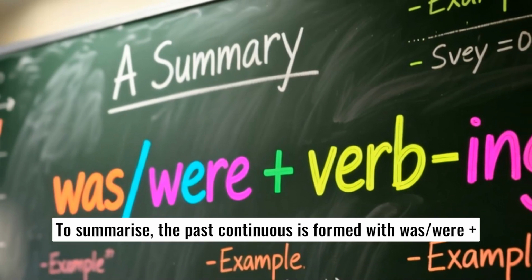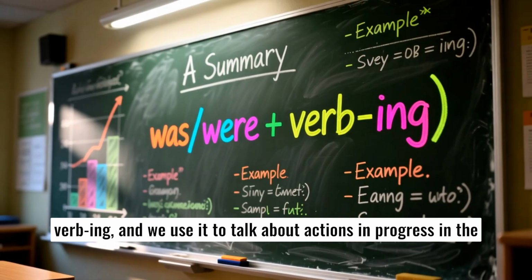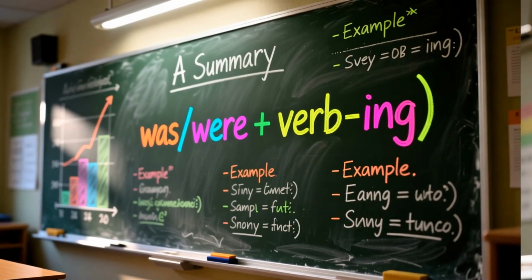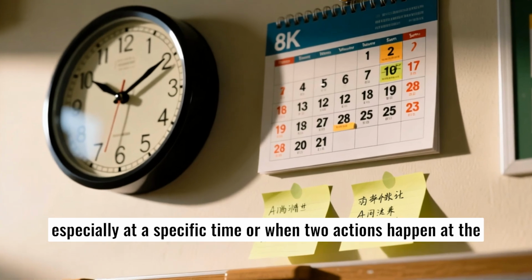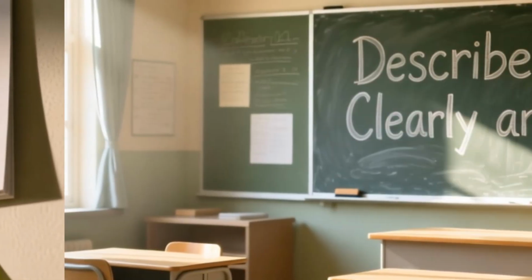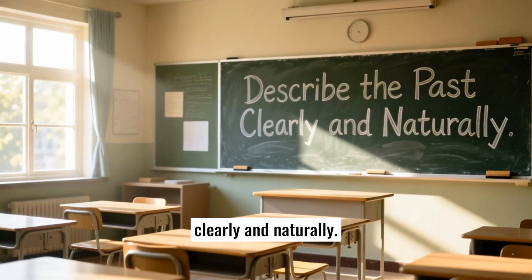To summarize, the past continuous is formed with was/were plus verb-ing, and we use it to talk about actions in progress in the past, especially at a specific time or when two actions happen at the same time. Learning this tense will help you describe past situations more clearly and naturally.